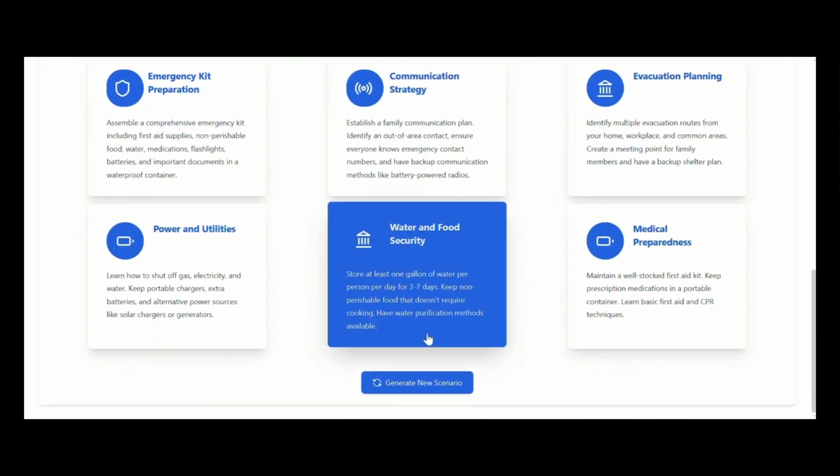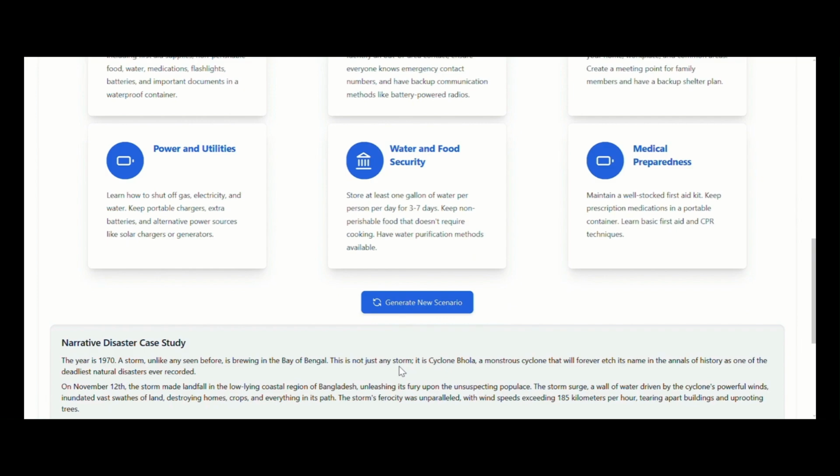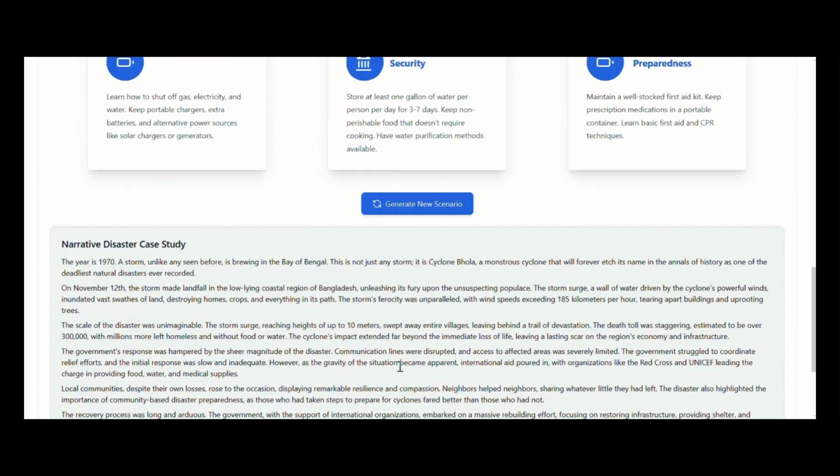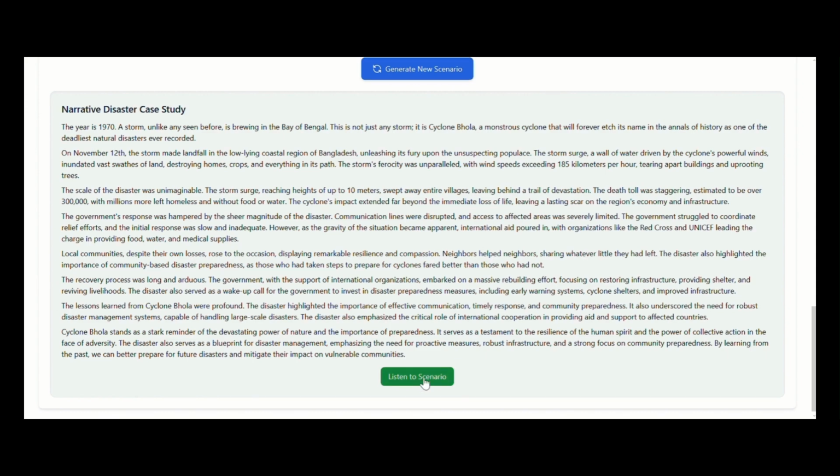At the core of this page is the Generate Case Studies feature. Powered by the Google Gemini Flash AI model, it provides detailed insights into how governments and communities responded to major disasters throughout history. By learning from real world examples, users will gain valuable knowledge of effective strategies and actions taken during emergencies.